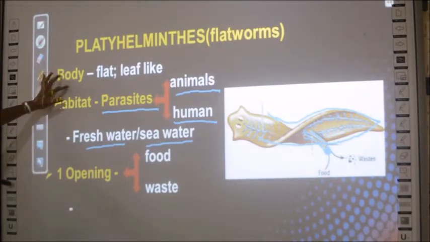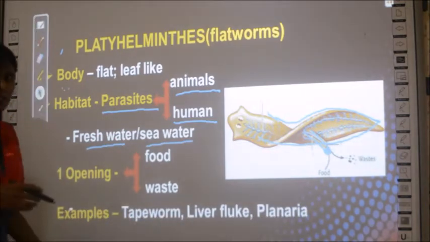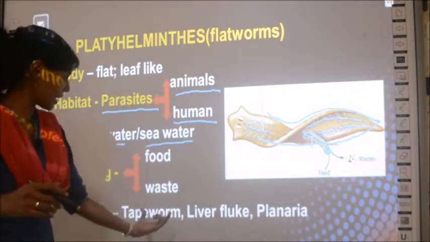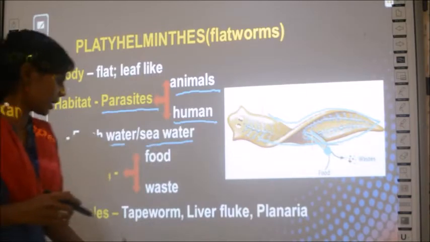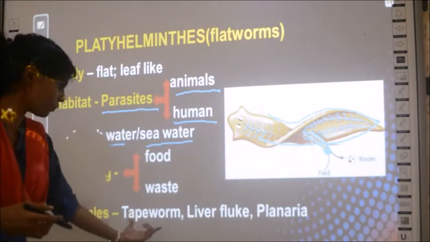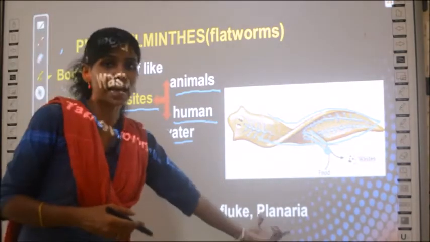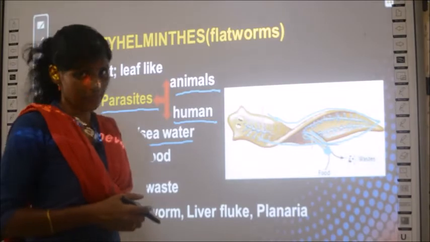Then you should learn the examples for Platyhelminthes. What are the examples? There are three examples given in your textbook: tapeworm, liver fluke and planaria. These terms you should memorize. Tapeworm, liver fluke and planaria are examples of organisms which come under this group.